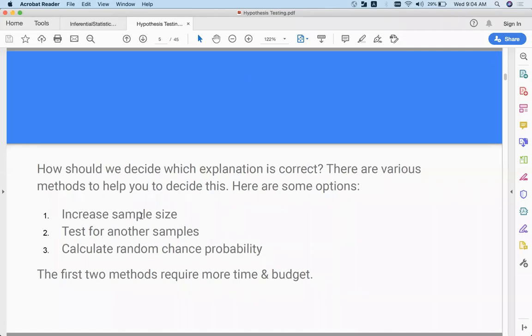One thing is you can increase the sample size. Let's say the sample size was 50. Let's say you increase it to 100, so you make a bigger sample size. That is one way you can figure out what your average marks are here, right? Average marks here. So test for other samples.